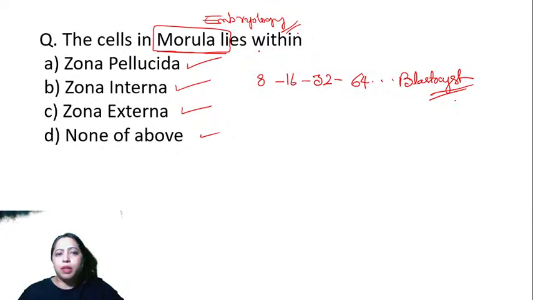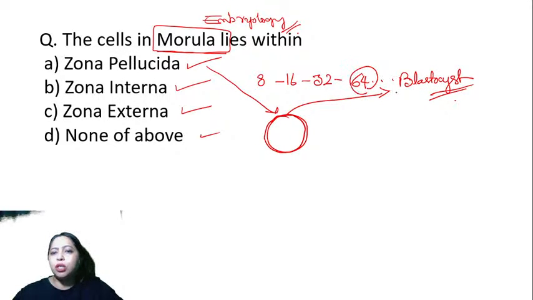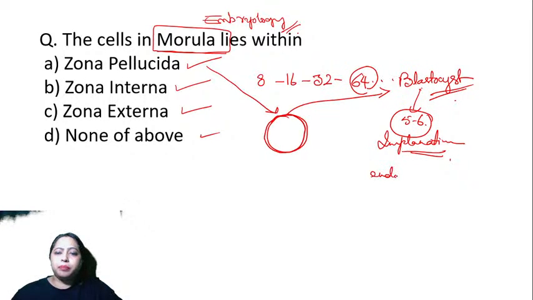Here you must remember the morula is covered by a thick outer covering called the zona pellucida, because it has not yet reached the 64 cell stage. This is about 5 to 6 days, the time when it goes for implantation. What is the endometrium where it gets implanted known as? It is known as decidua, decidua basalis.